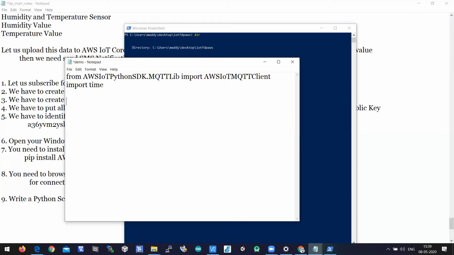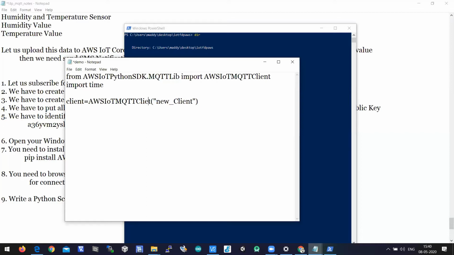Client equal to AWSIoTMQTTClient of new client. We have to provide an ID as an argument. So here new client is nothing but an ID, the client ID assigned to this client object.